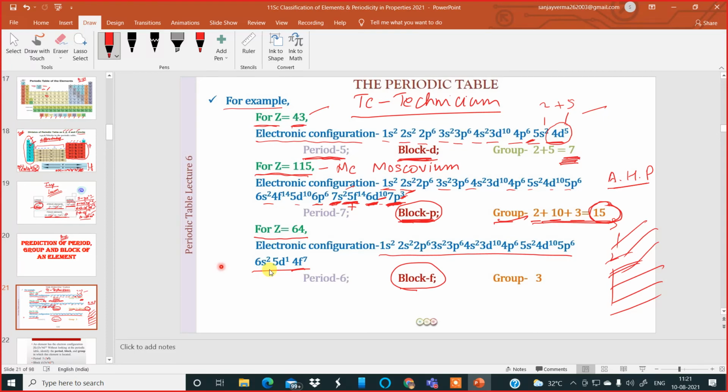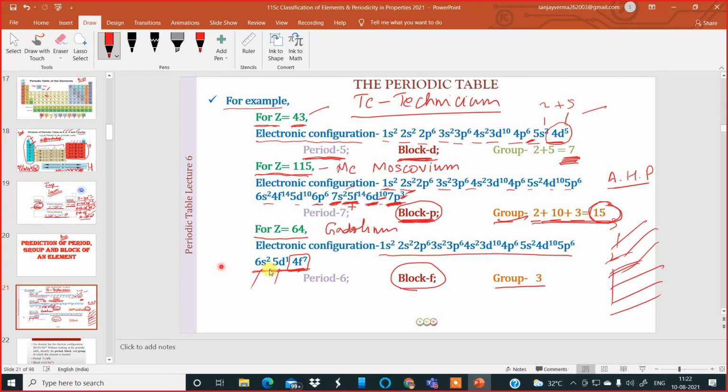This is atomic number 64. The element has to be over here. If you look at atomic number 64, your element is which one? Just give a guess. It is gadolinium. It belongs to group 3. That is what they are saying. It belongs to group 3 under the F block elements. Okay. Now, how have they got group 3? Just add over here this one, 2 and 1. This we are not adding because it is below 5 principal quantum number.